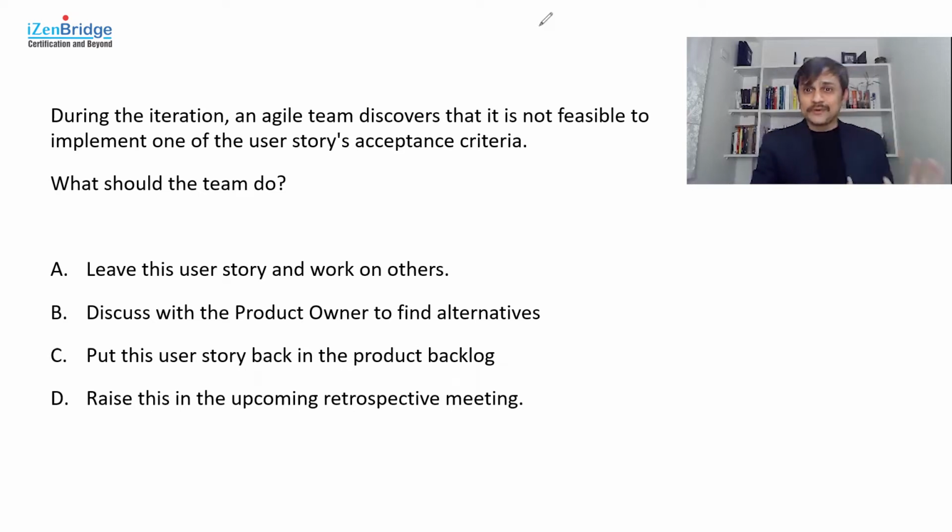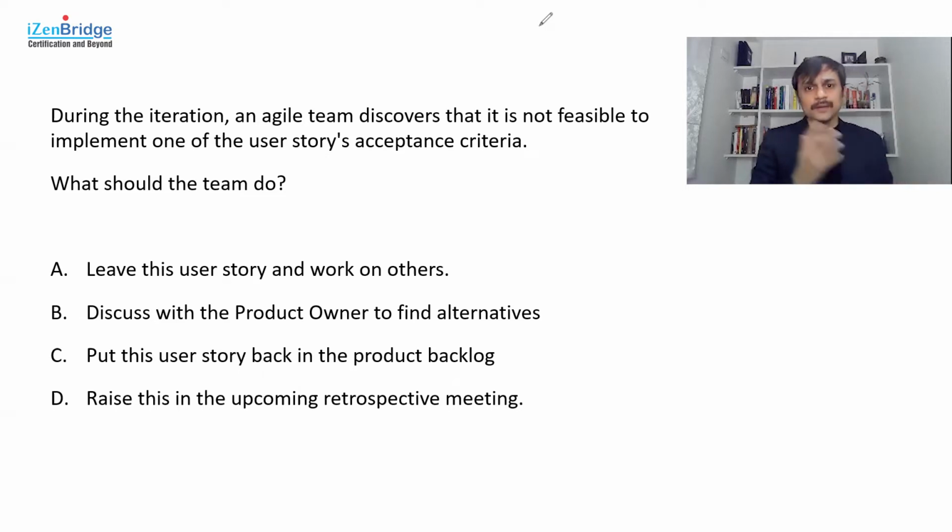Option C, put the story back in the product backlog. You are working on things, something seems to be troubling, maybe mark it not done and put it back into the product backlog. Say, yeah, we are moving it back. Later on, we will discuss what to do about it. As of now, we are removing it.